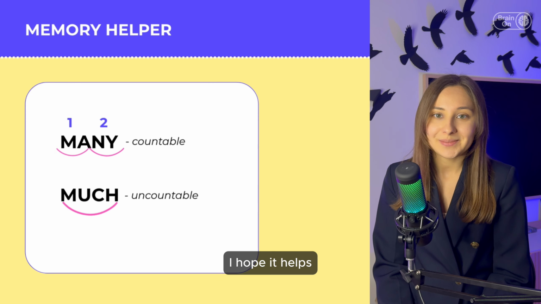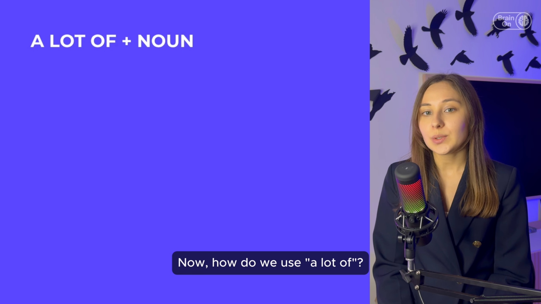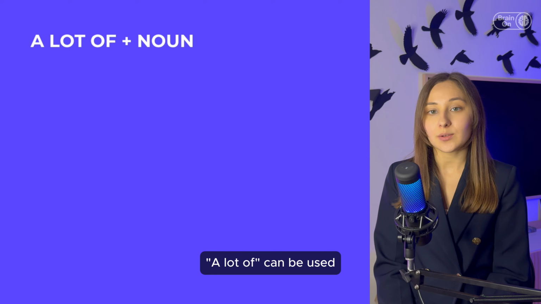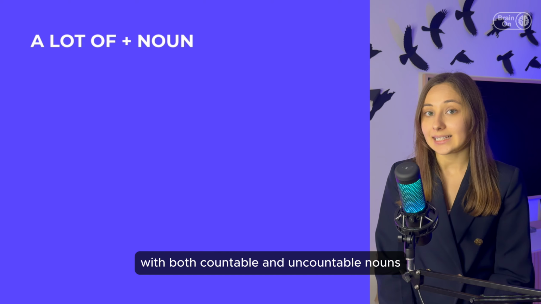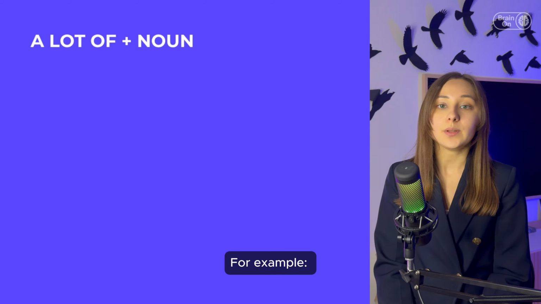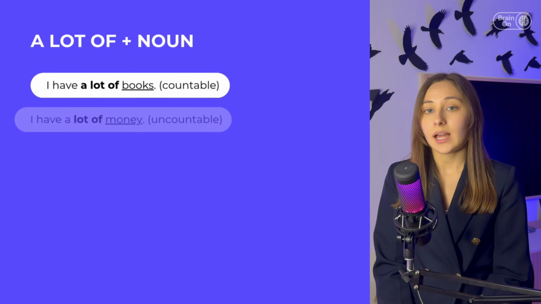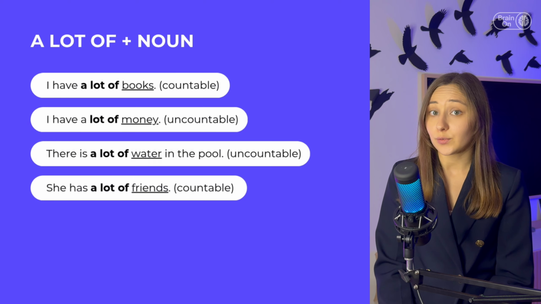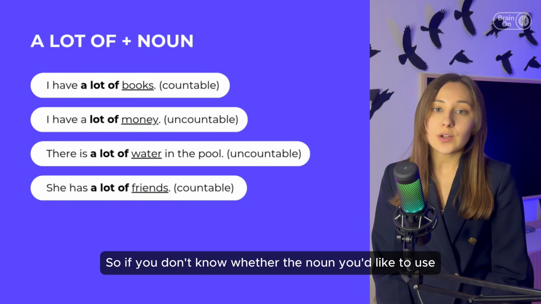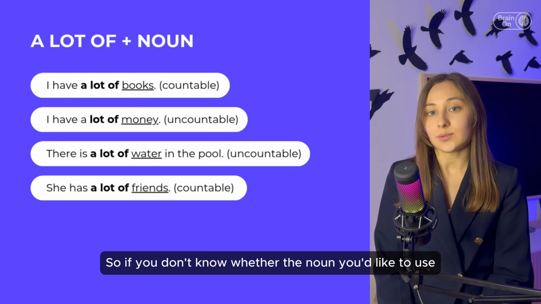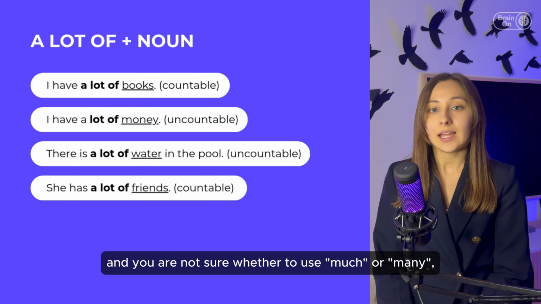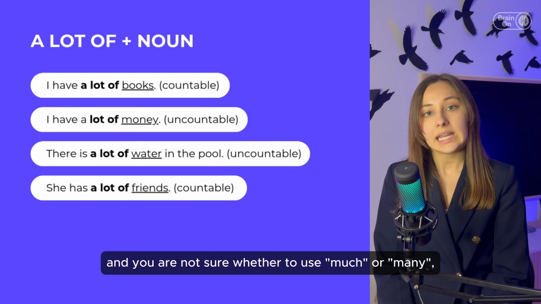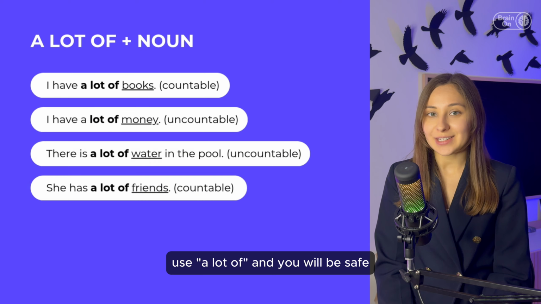I hope it helps. Now, how do we use a lot of? Good question. A lot of can be used with both countable and uncountable nouns. For example, I have a lot of books, I have a lot of money, there is a lot of water in the pool, she has a lot of friends. So if you don't know whether the noun you'd like to use is countable or not, and you're not sure whether to use much or many, use a lot of, and you will be safe.